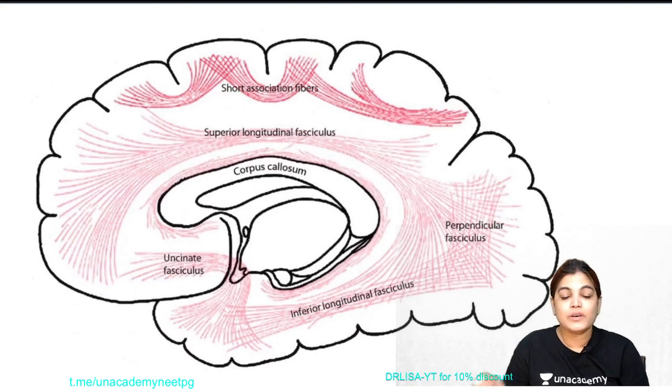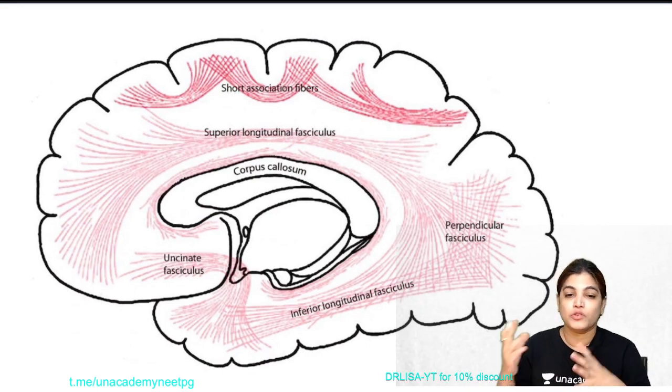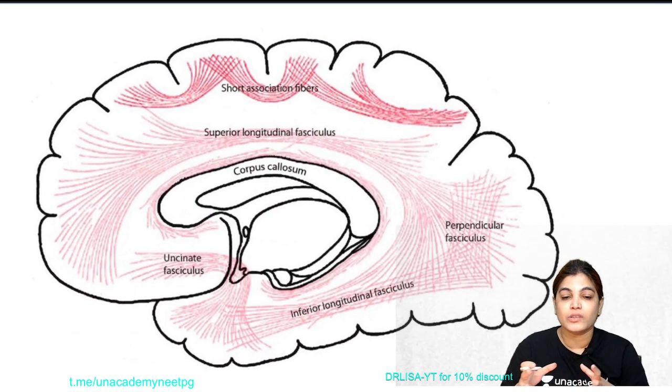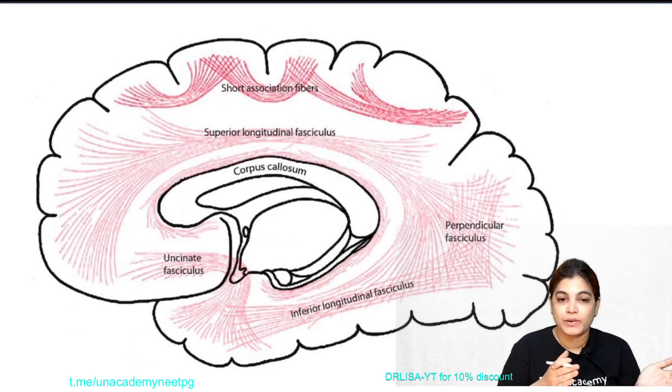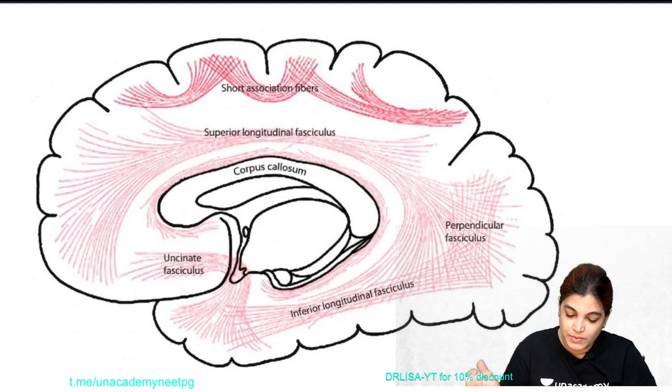Firstly I want to give you the basic concept of what are association fibers, commissural fibers and projection fibers. The white matter of the brain is categorized into three types of fibers. Association fibers connect adjacent areas of the same cerebral hemisphere. That means the white fibers do not cross from one cerebral hemisphere to the other.